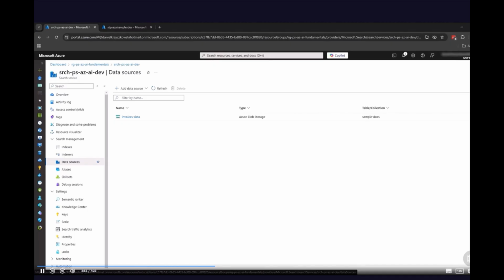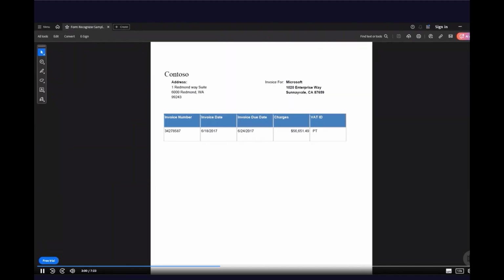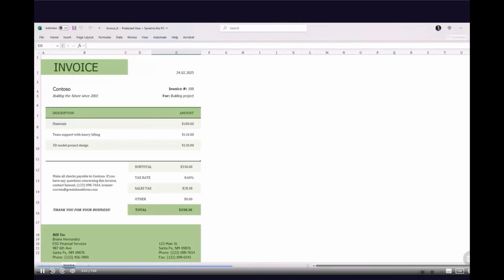Before we do it, let's take a look at those files that we will use in this demo. Here is one of those PDF files with invoice data I showed you before. As we can see, there is typical data for an invoice, like invoice number, invoice for, and charges. Here is another invoice, but this time I'm using an Excel spreadsheet. Now we are going to see how to extract and index data from those different kinds of documents to make it possible to search through the content from those invoices.